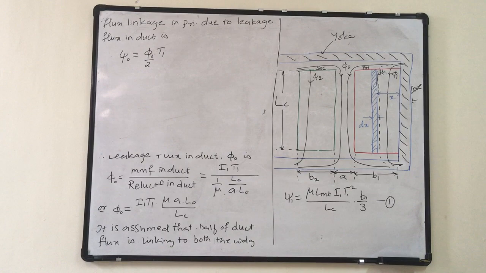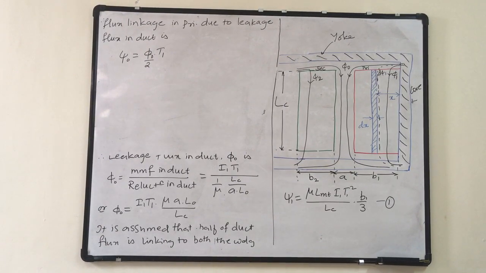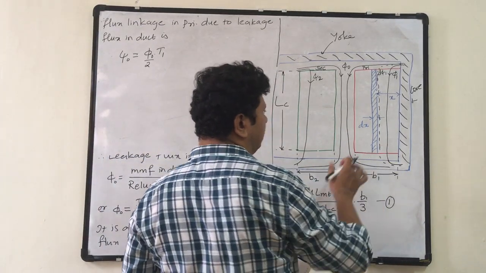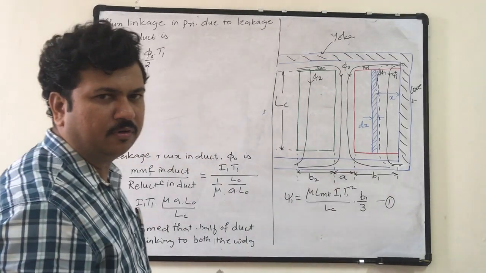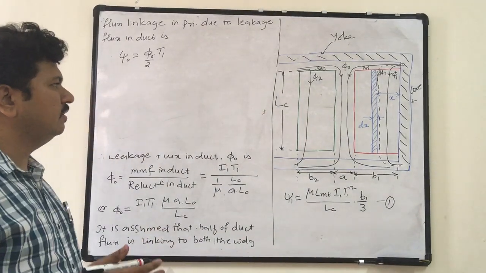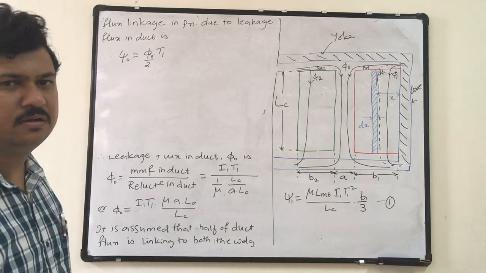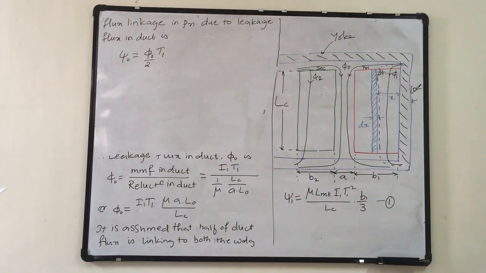Half of the flux phi naught is linking to the primary, and at the duct the number of turns of the primary are T1. The duct is after the complete width of the primary winding. Therefore, at the duct the number of turns are T1, so phi naught by 2 into T1.